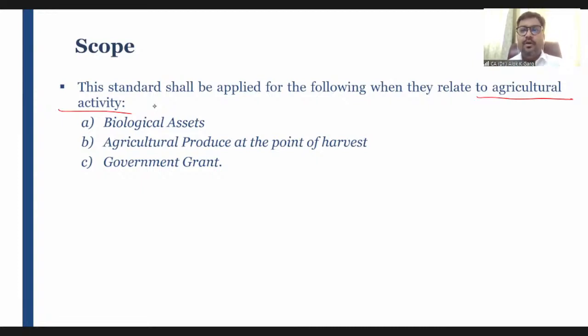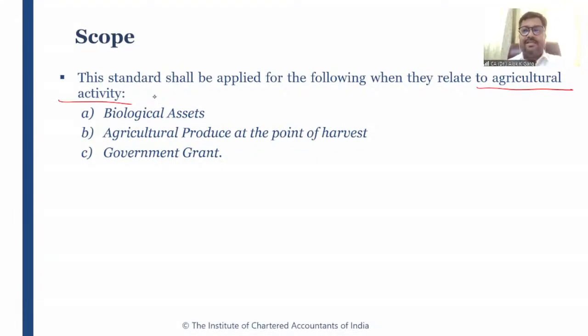Answer is no. So if this event management company has purchased these animals for a commercial objective, of course, for the purpose of entertaining the audience, for the purpose of marriages, it is not an agricultural activity, and hence on these kinds of biological assets, Ind AS 41 is not applicable, right? Ind AS 41 is applicable to biological assets, and agricultural produce at the point of harvest.